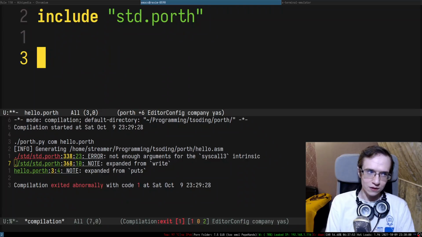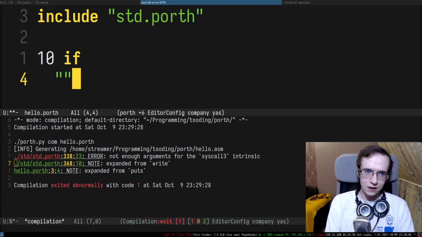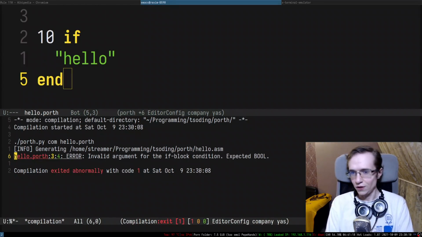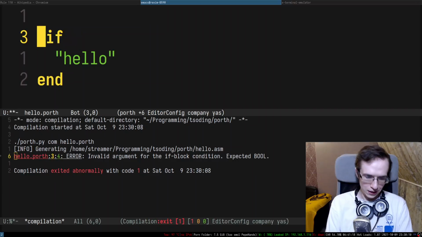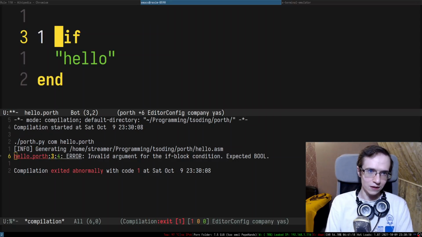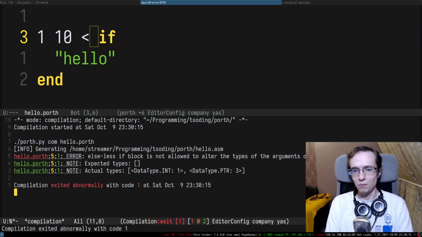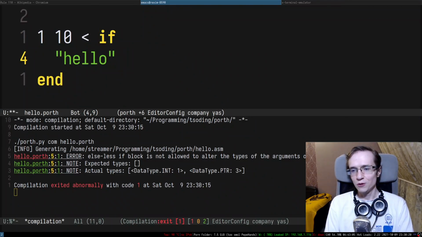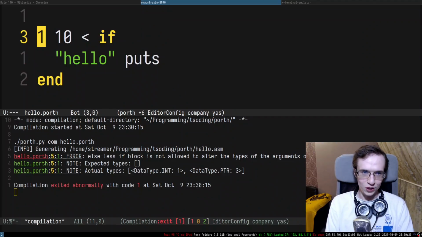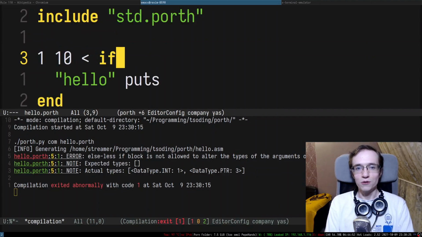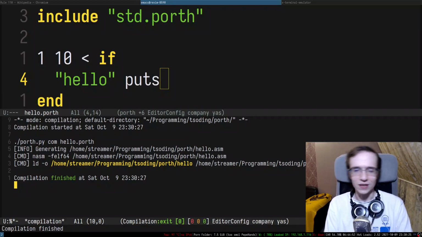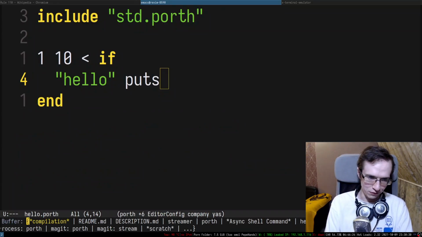And for instance, if you have conditions, you cannot just put 10 into the condition, right? You can only put boolean. As you can see, invalid argument, expected boolean, and the only thing you can do in here is something like this, only that will compile. Also the block itself is not allowed to modify the stack, so if there was nothing on the stack before, it should stay nothing, so we have to consume this entire thing, and only then it will compile. As you can see, we statically check everything.